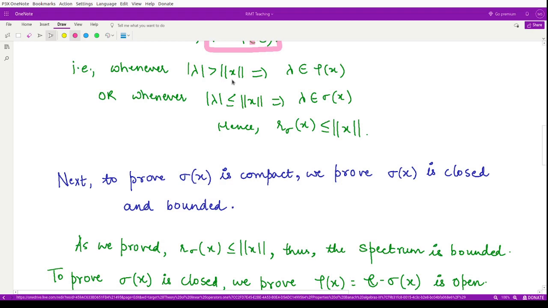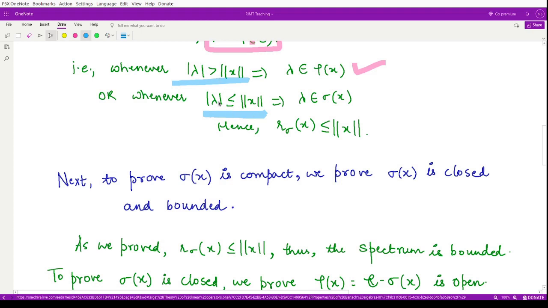So whenever the absolute value of lambda is strictly greater than the norm of x, lambda belongs to the resolvent set of x. Its complement would be the modulus of lambda less than or equal to the norm of x.